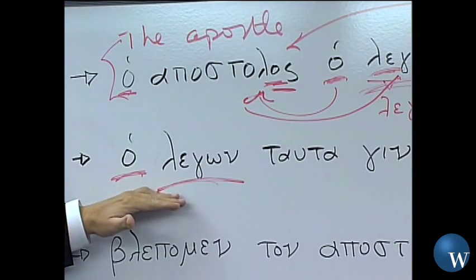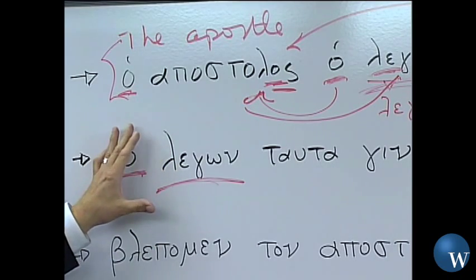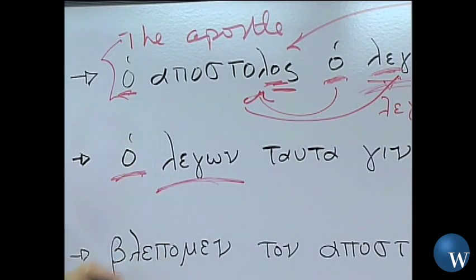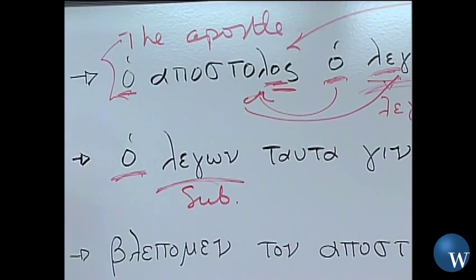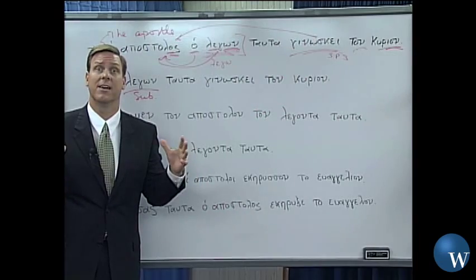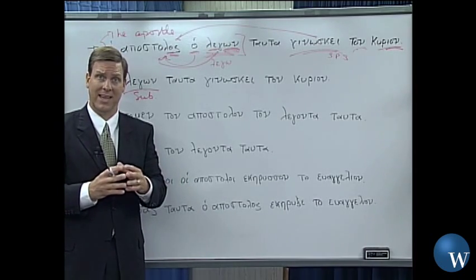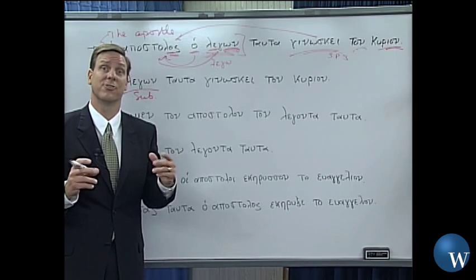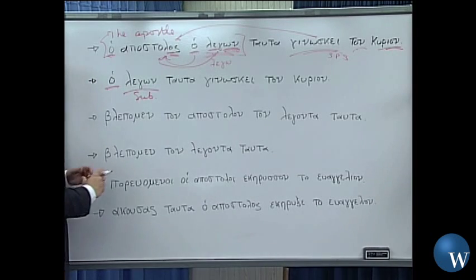And so as I look at that, I say, well, there's no other noun with it. It's just simply by itself here, but it does follow that article. And so what I have here is a substantive use, which means that it's functioning as a noun in the sentence. Remember, we said even before that adjectives can function as nouns. They can be used as a noun in a substantive sense. Okay, ha agathos, the good one. All right, the Bible uses that quite often as far as a substantive use.